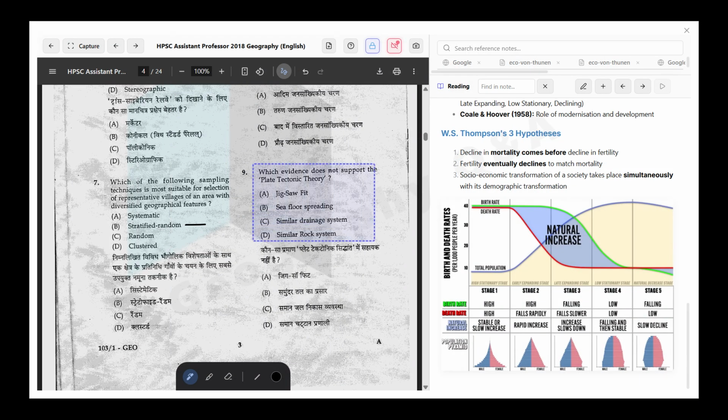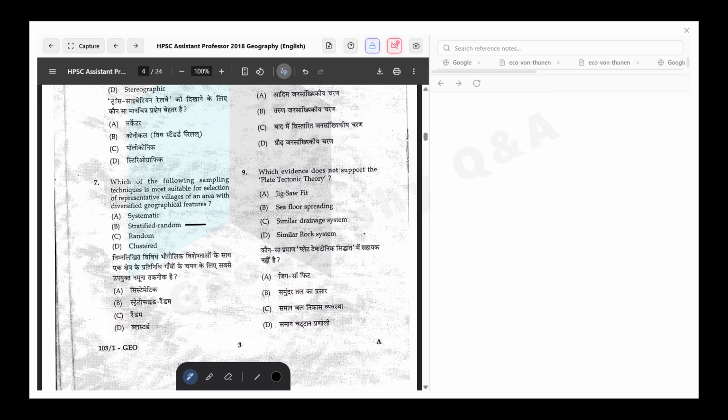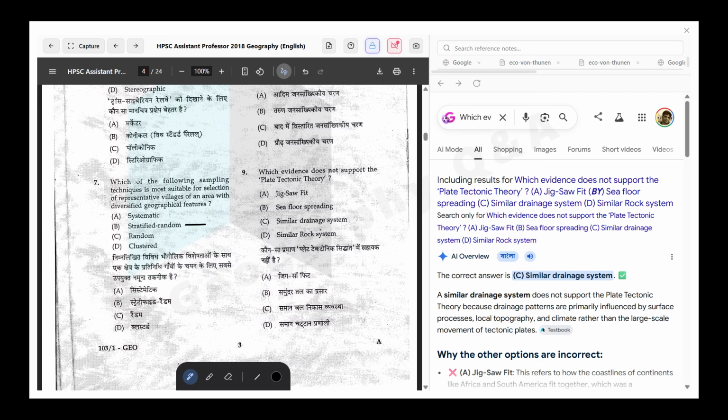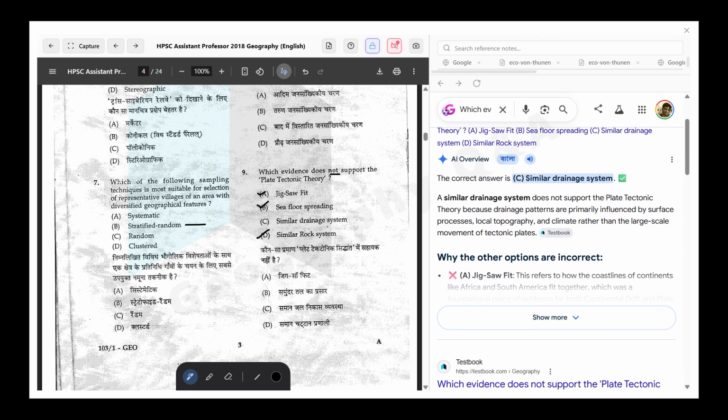Next question: which of the evidence does not support the plate tectonic theory? Jigsaw fit, seafloor spreading, similar drainage pattern, or similar rock system. Jigsaw fit is supporting, seafloor spreading is supporting, similar rock pattern is also supporting. Drainage pattern is defined by the climate. So the similar drainage pattern should be the correct answer.